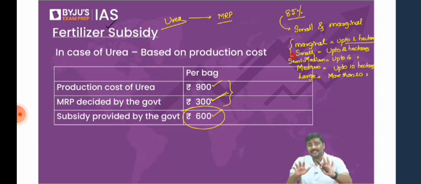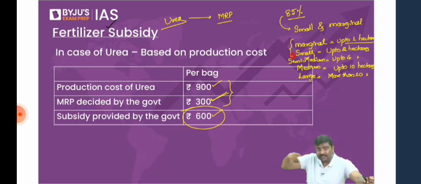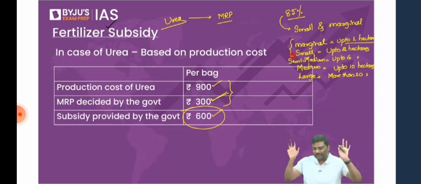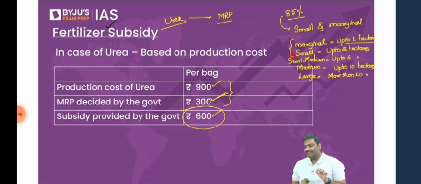The problem is this, my dear. If you increase the prices, because of your taxation, if the prices of the gold will start increasing, don't you think there'll be smuggling of the gold? Think of it and let me know. Right? Don't you think there'll be smuggling of the gold? There'll be black marketing of the gold. Right? Let me give a very simple example. Sir, how can that happen?